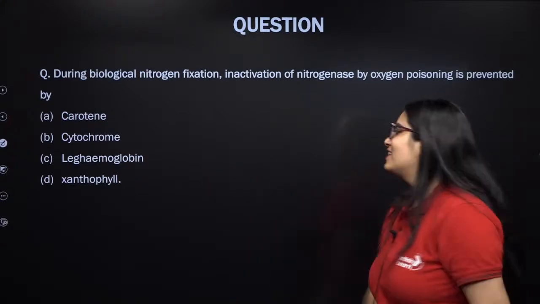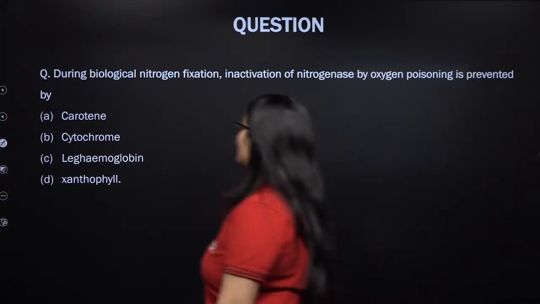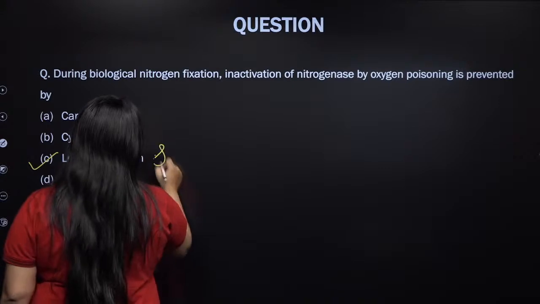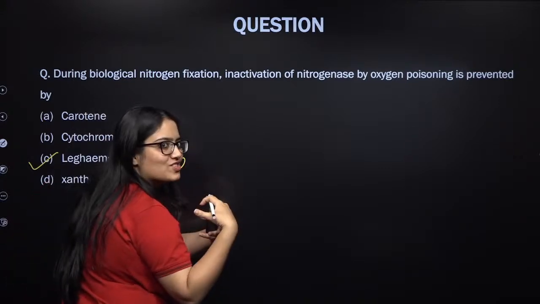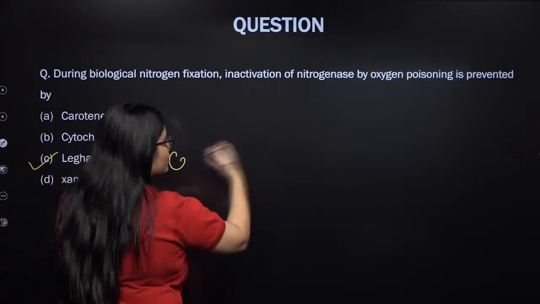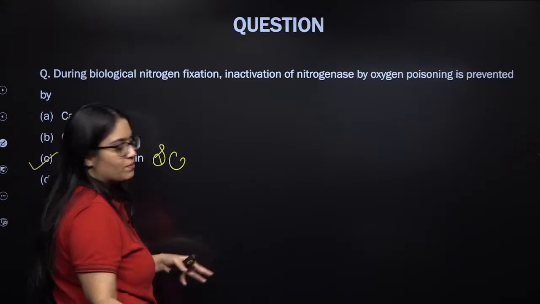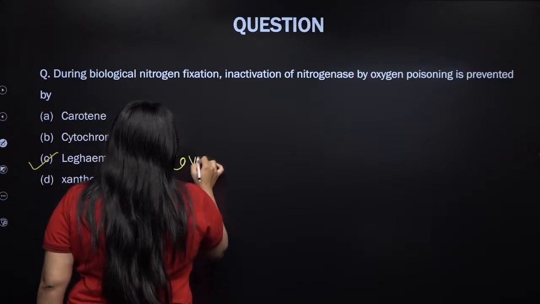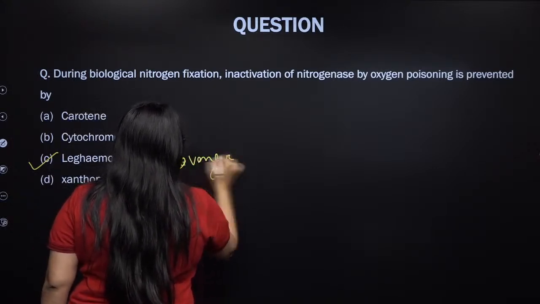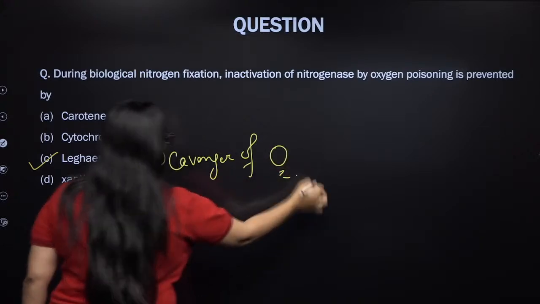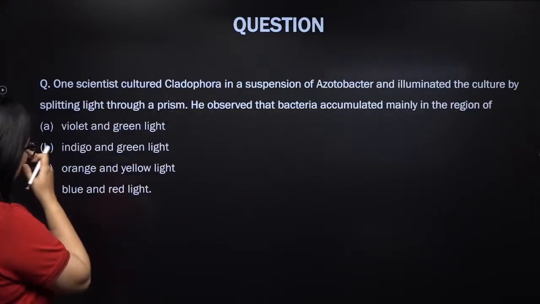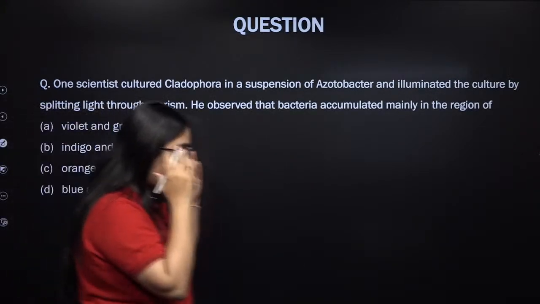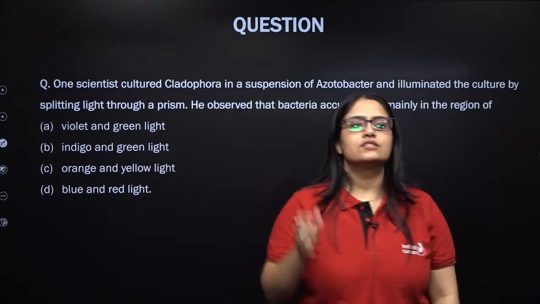That's absolutely correct. It is leghemoglobin. This is the scavenger. It eats up whatever oxygen is available in the vicinity of the nitrogenase, so that nitrogenase activity is not stopped. Scavenger of molecular oxygen. Next. Yeah, so we are done with all the important questions, my lovely kids, from mineral nutrition.